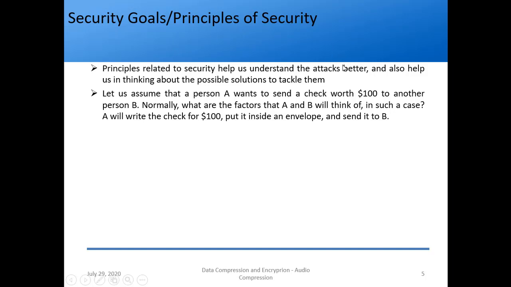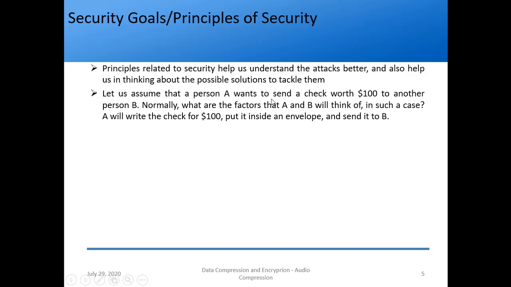So we don't directly jump to a solution. To have a solution, we first need to understand the problem, what the nuances of that problem are, and only then can we have a feasible solution. So that is what is said here. Let us assume that a person A wants to send a check worth $100 to another person B. We are just taking a simple example. From this example, we'll understand all the principles of security. There are 5 to 6 principles of security. We'll take this example as a concrete base example for all those security principles.